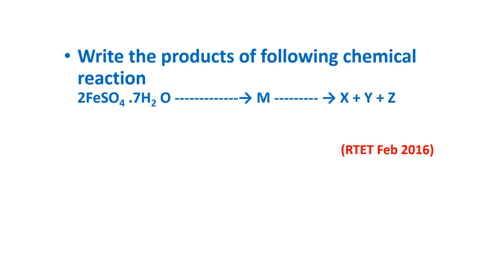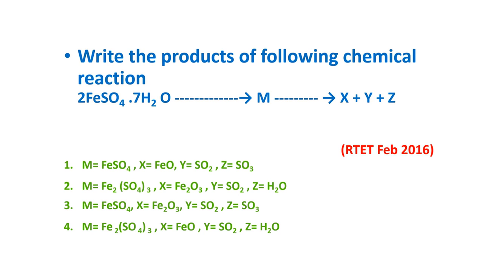Write the products of the following chemical reaction. 2FeSO4.7H2O gives M. That on further reaction gives X plus Y plus Z. Option 1: M is equal to FeSO4, X is equal to FeO, Y is equal to SO2, Z is equal to SO3.